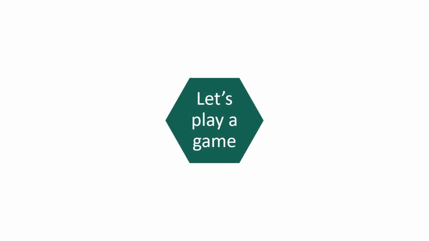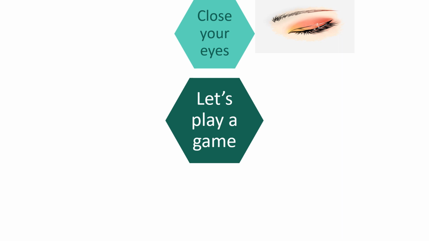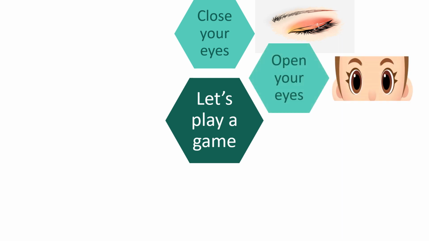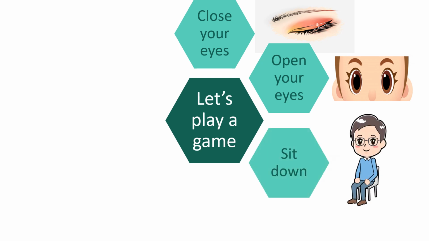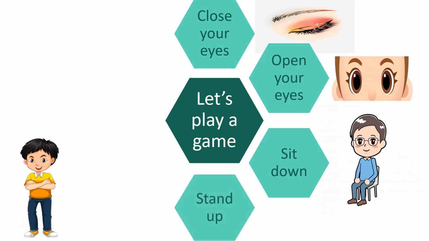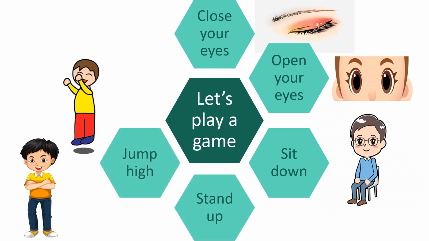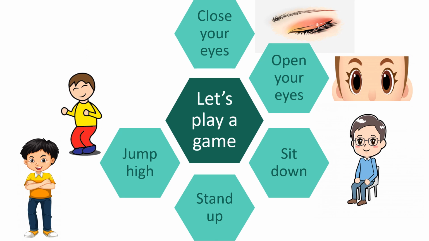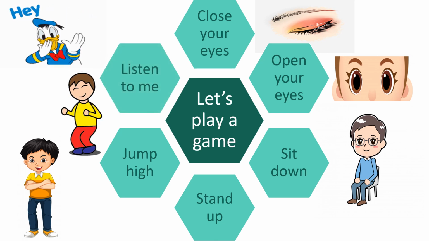First of all, get up from your seats, stand up straight and follow the instructions as we are going to play a game. Close your eyes. Now, open them. That means open your eyes. Well done. Sit down now. Stand up. Now, jump high only once where you are standing. Sit down again and listen to me.